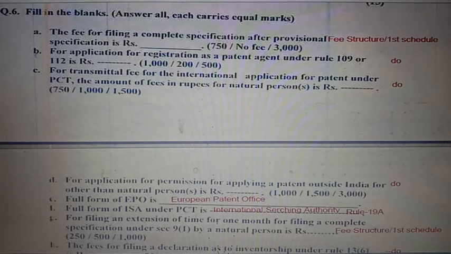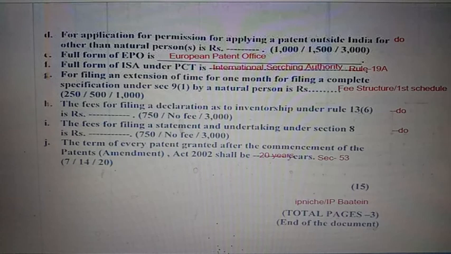For filing an extension of time for 1 month, kindly see the fee structure or the first schedule. And the full form of ISA is International Searching Authority. Kindly see rule 19A. Question number 6h, kindly see the fee structure. 6i, same.